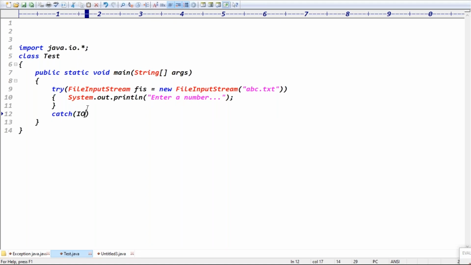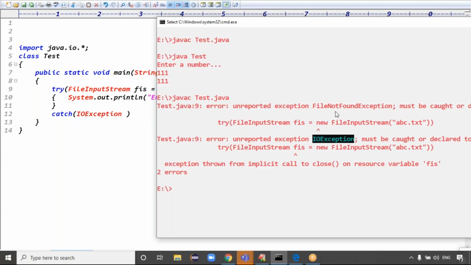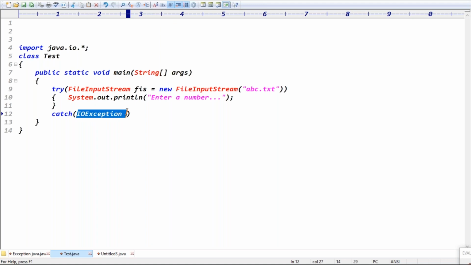That's what, guys. Can I handle IOException? Because IOException is a parent class, guys, and FileNotFoundException is a child class. So can I take simple IOException? It can handle FileNotFoundException also, right?